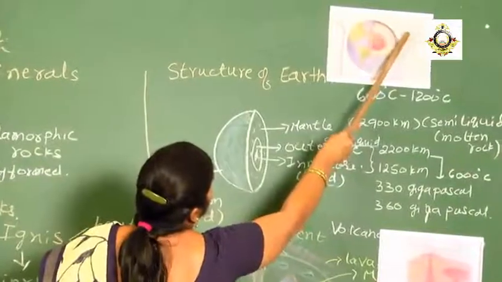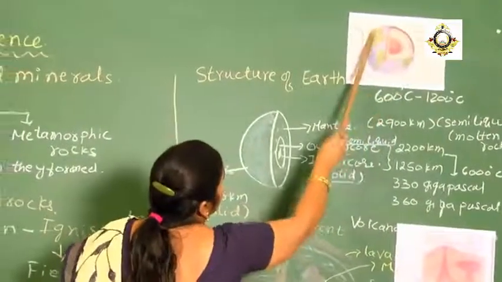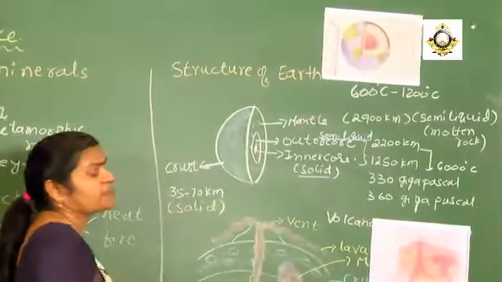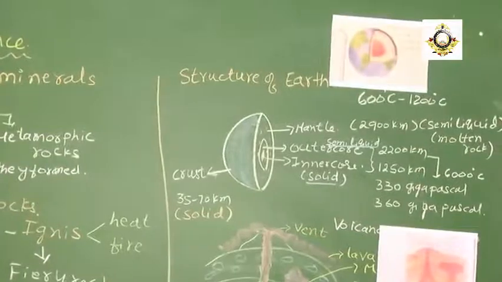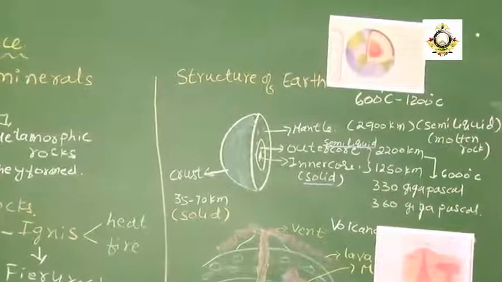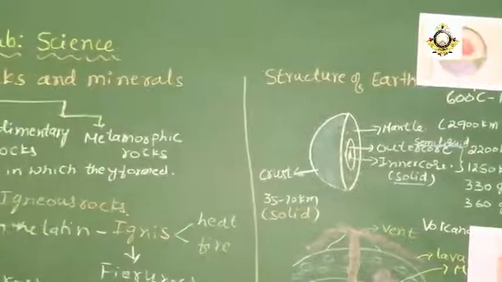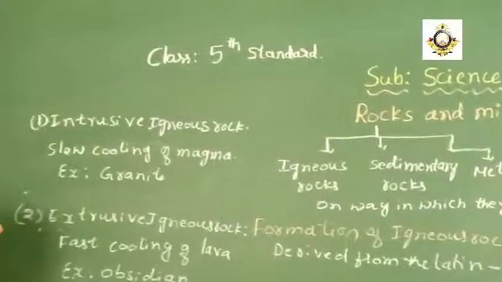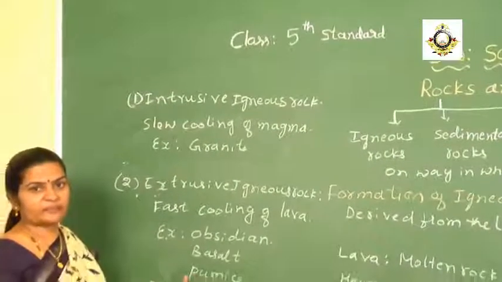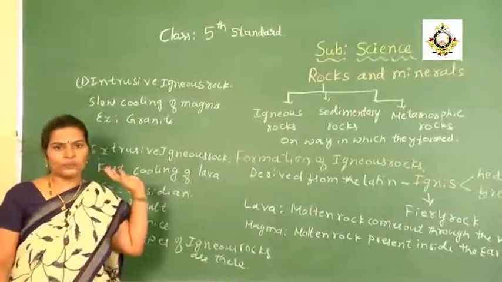The mantle is divided again into lower mantle and upper mantle, and the outermost layer is called the crust. So now with this I am going to close the class. In the next class we shall study the uses of granite, obsidian, basalt, and pumice, and I will also show pictures of these stones.